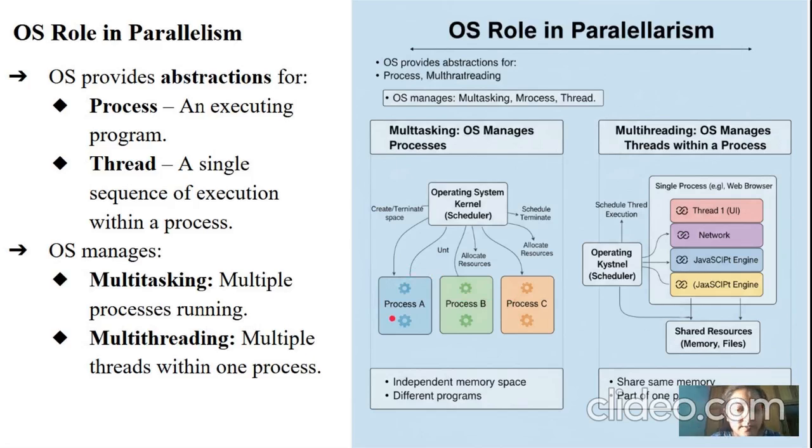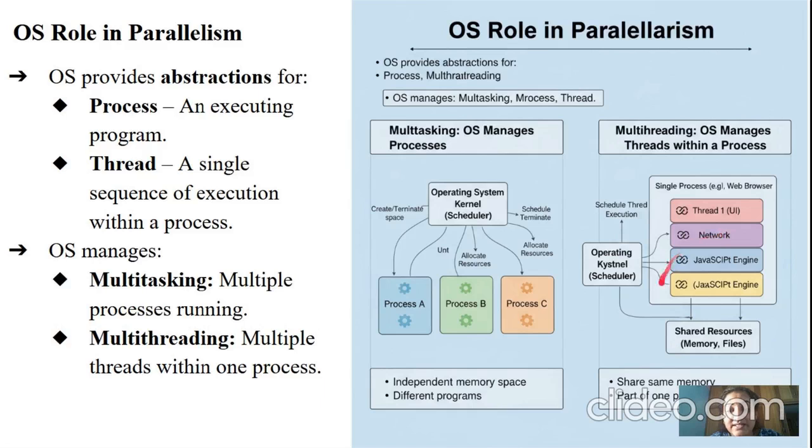Here you can see a single process, multiple threads will be there, networks will be there, and a JavaScript engine, all with shared resources and memory. Each has an internal scheduler. In multi-threading, in a single process, you can create as many threads as you like.